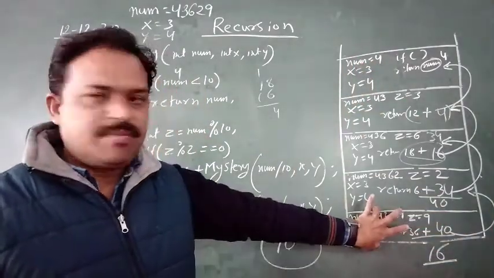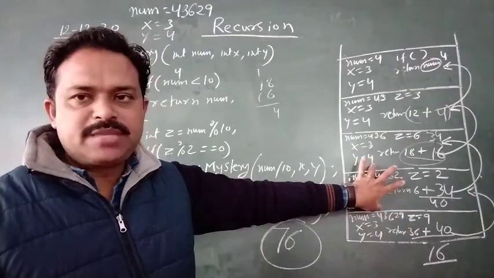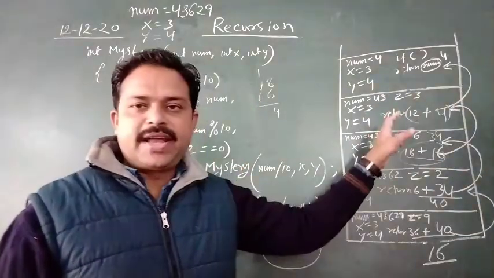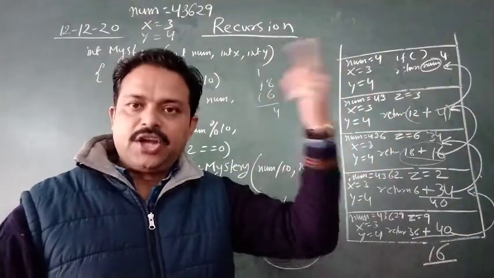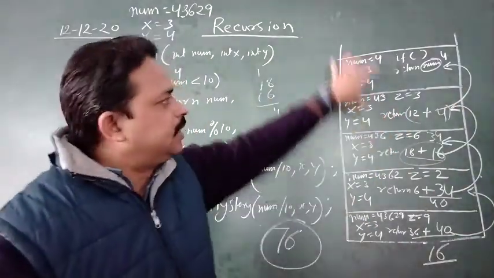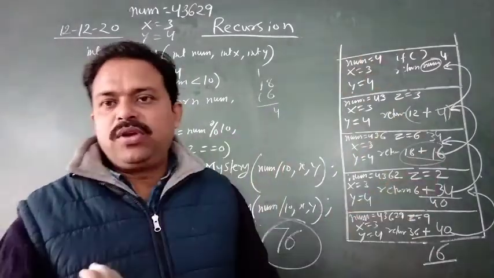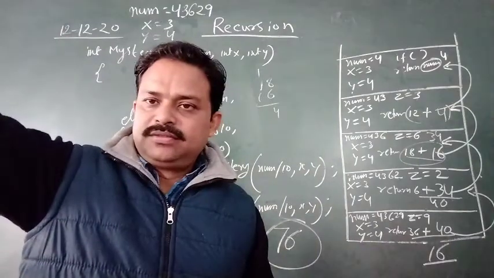Okay. First time memory has been allocated, second time memory has been allocated, and in this memory only the function has been called. Make an arrow moving upward to show that new memory has been allocated. And return means it will go one step back only, not directly to the main.